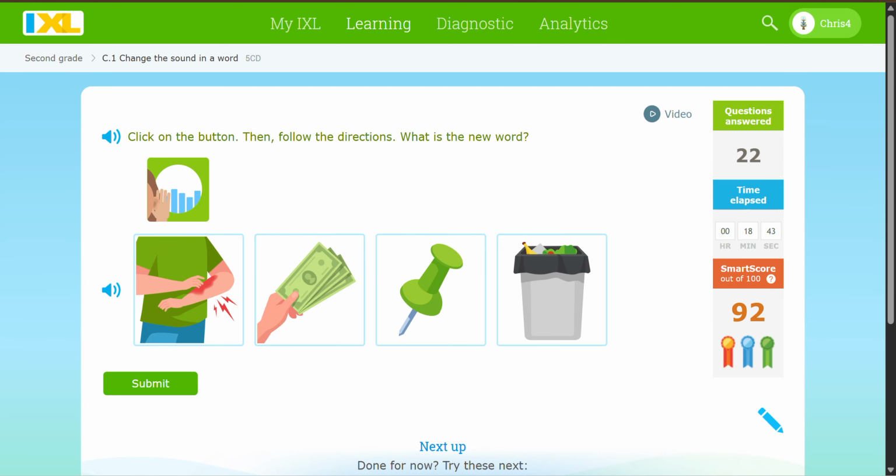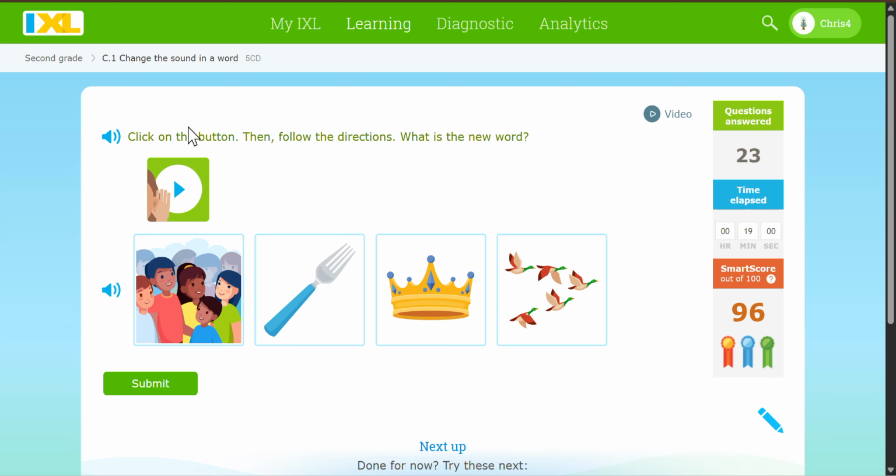Say the word crash. Do you hear the k at the beginning? Now say crash, but change the k to t. Trash. See, I knew it would be trash, because they have the same ending sound.